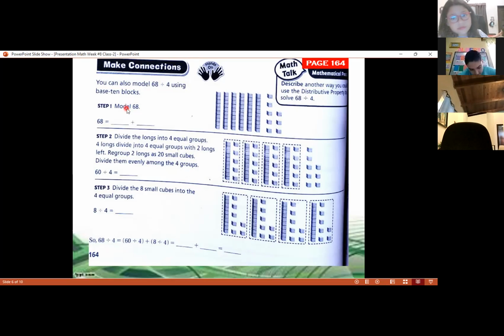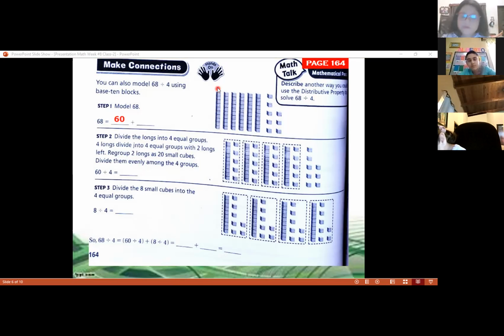Step number 1, it says model the 68. So how can we model this? How many do we have here? So we are going to count. We have 1, base of 10. 1, 2, 3, 4, 5, 6. So we're going to say that we have 60. Why 60? Because they are 6 of 10. If you count this, we're going to see that they have 1, 2, 3, 4, 5, 6, 7, 8, 9, and 10. So each of this is made of 10. So that's why it says base 10 blocks.